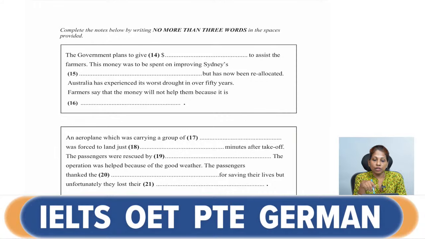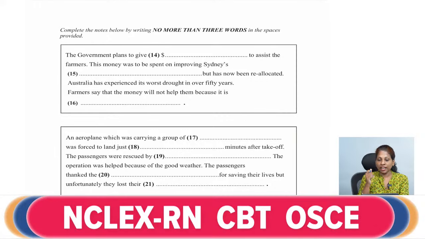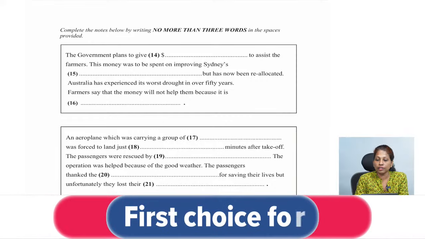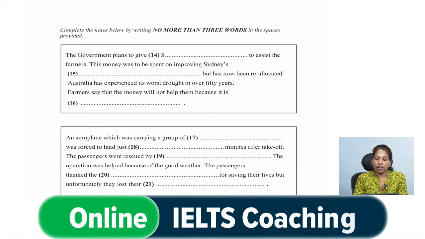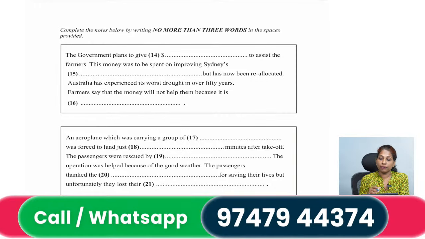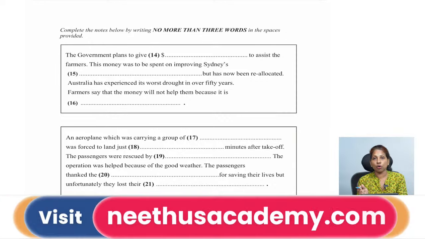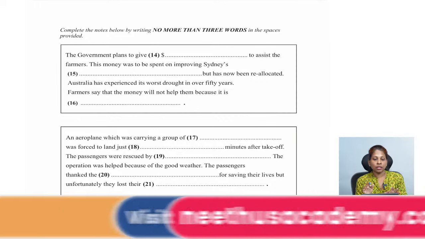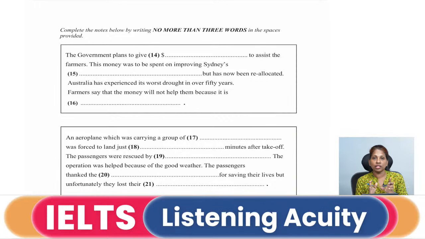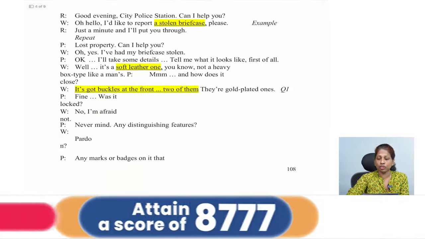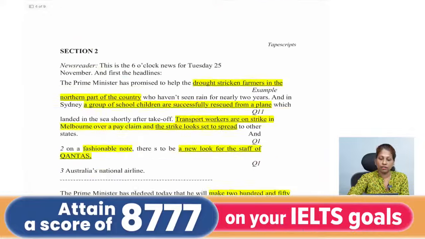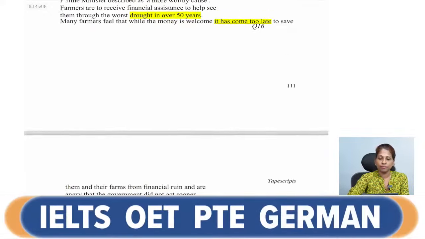Okay. Now, next they are telling, Australia has experienced its worst drought in over 50 years. That is something which is told, and then they are telling, farmers say that the money will not help them. So, the money which has been allocated to them, the farmers are telling that money will not help them because there is a reason which, when you are analyzing the question, you will come to know the speaker definitely is going to give a reason why the farmers don't want that money. Okay, why it is not going to help them. So, when you look at the script, you can see that it is mentioned over here.